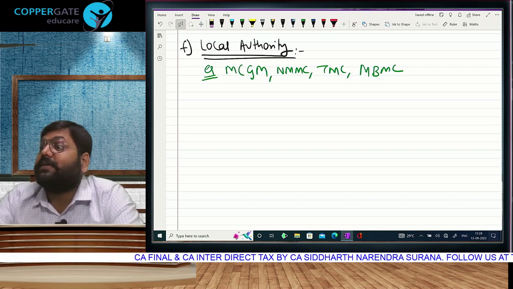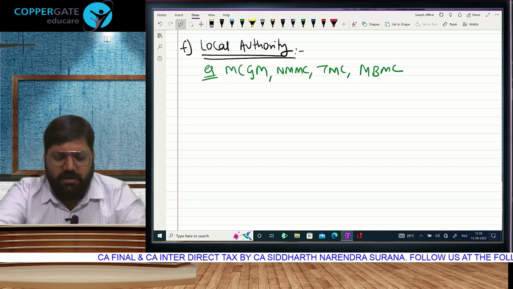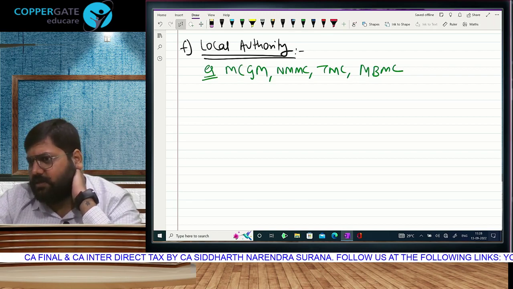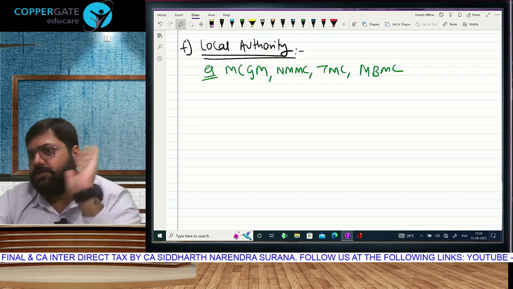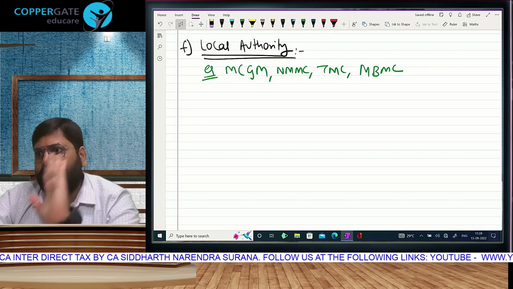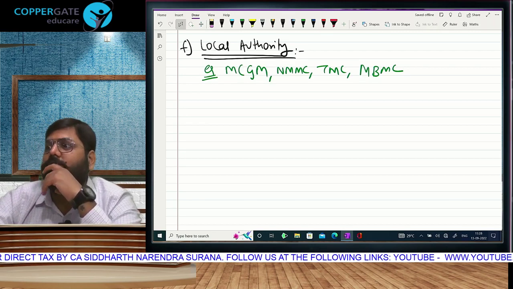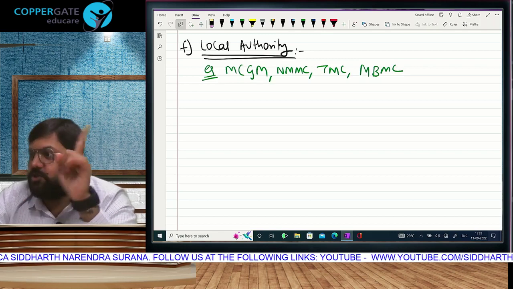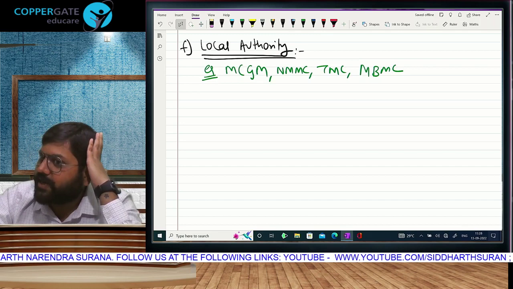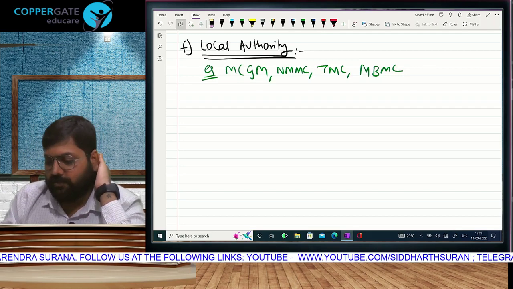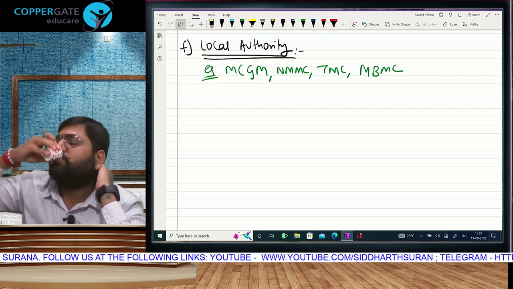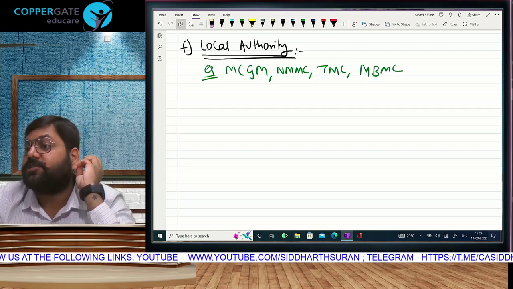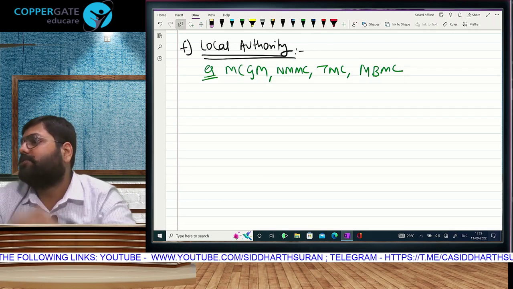All that will be taxable income, subject to some exemption that we have given them in section 10. Section 10 is exempt income. Subject to that exemption given, municipal corporation will also have to pay tax. Sir, but the government has that. And for this you will have to recollect what we studied yesterday. Which government gets income tax? And municipal corporation is government at the local level. And therefore, municipal corporation, friends, also has to pay income tax.